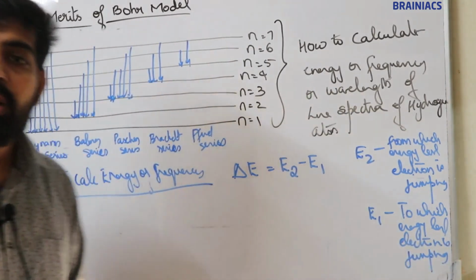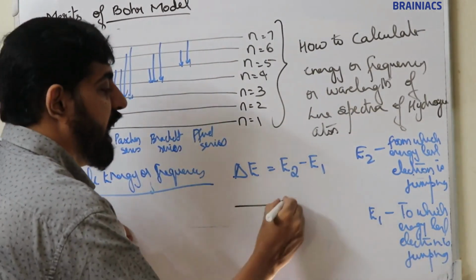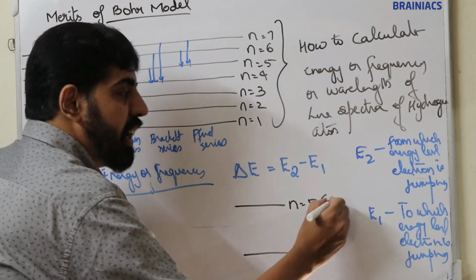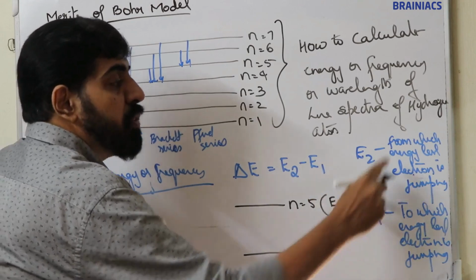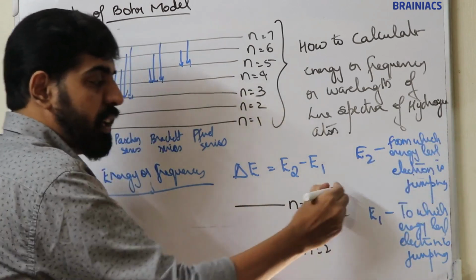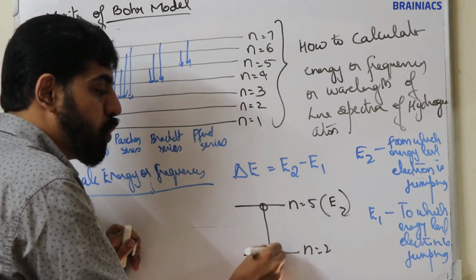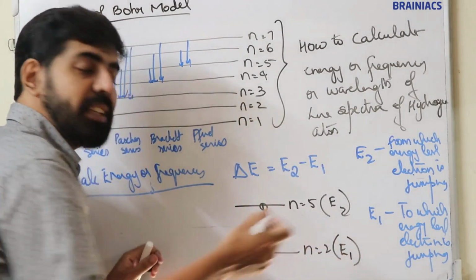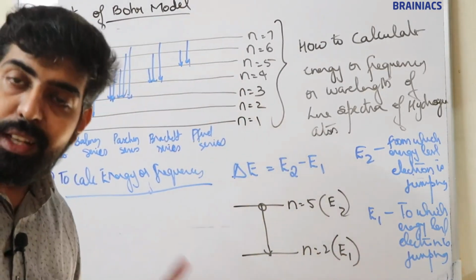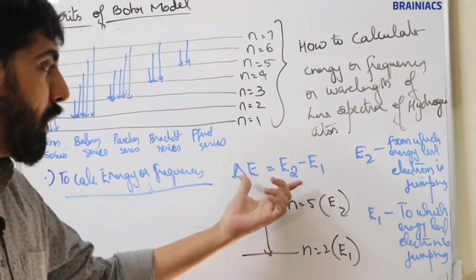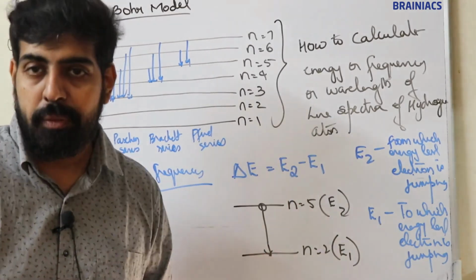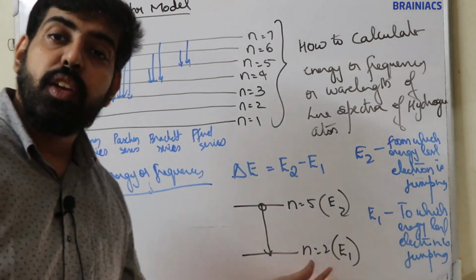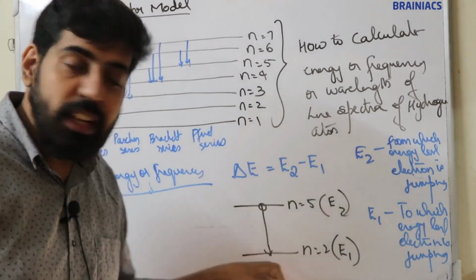For example, if the electron is jumping from n is equal to 5 to n is equal to 2, then you can take the level it jumps from as E2 and the level it jumps to as E1. So you can calculate energy and frequency by using this equation: delta E is equal to E2 minus E1. Here E2 is the level from which the electron is jumping, and E1 means the level to which the electron is jumping.